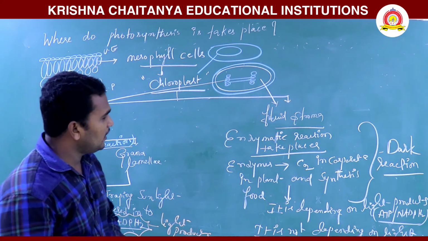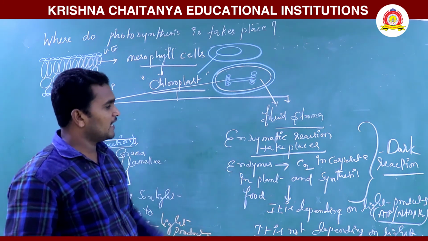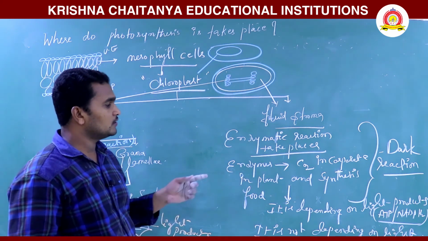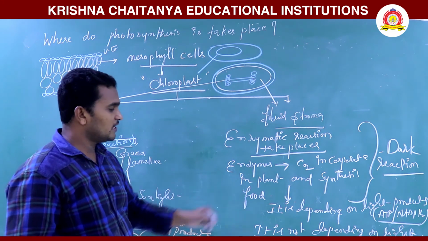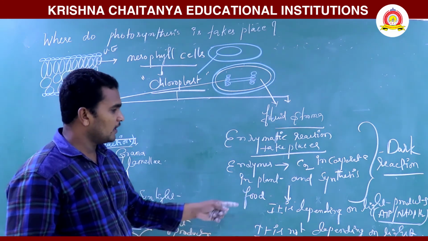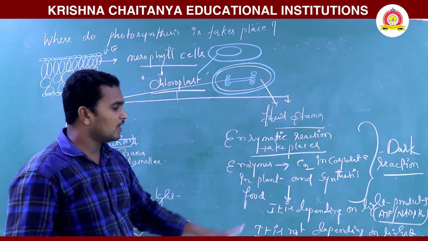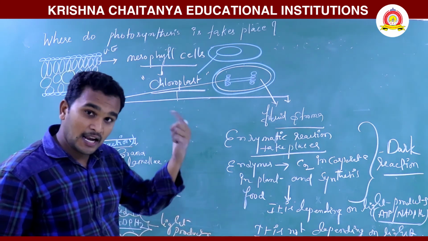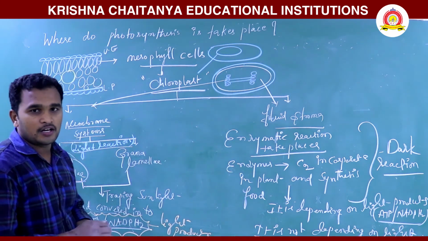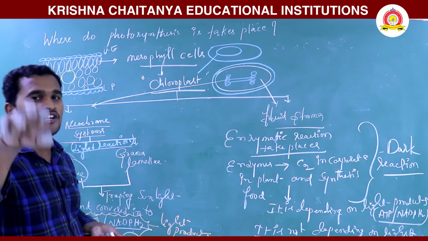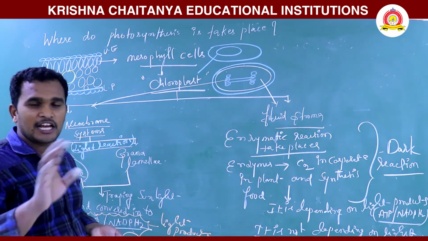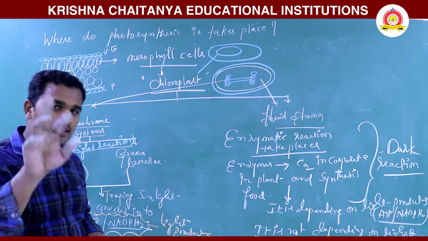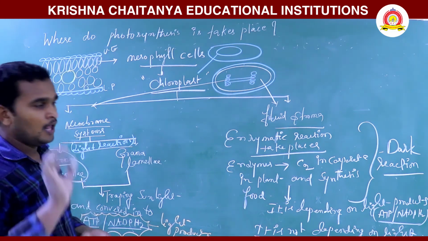So in the fluid stroma, enzymatic reactions take place. Enzymes are involved, and CO2 is incorporated in the plant and food material is synthesized. It is depending on the light products. It is not depending on the sunlight, that's why it is called a dark reaction. Dark reaction does not mean it takes place in dark places. You should remember, it is not depending on the light, but it is depending on the light products.